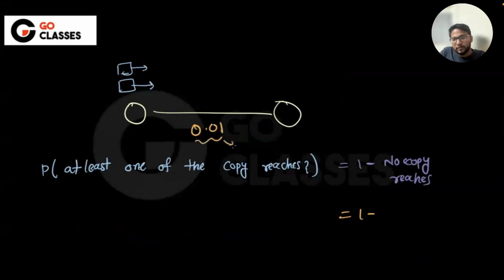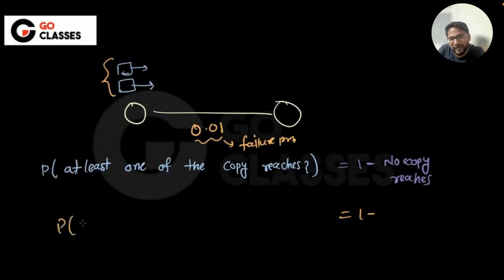This is the failure probability, that the packet doesn't reach here. If I want at least one of the copies to reach, that is 1 minus no copy reaches.